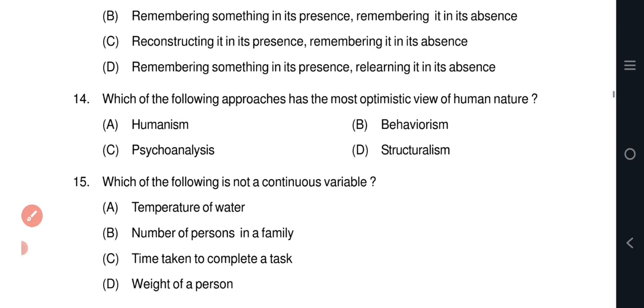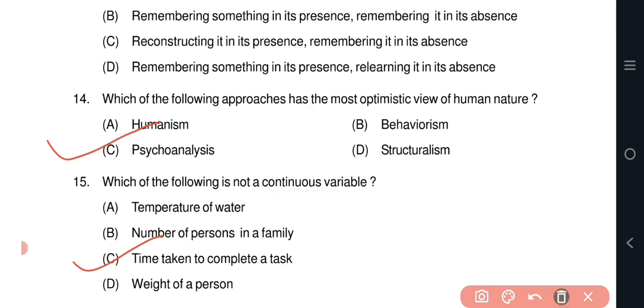Question number 14: which of the following approaches has the most optimistic view of human nature? The correct answer is option A, humanism. Humanism is a psychological approach that emphasizes the inherent value and dignity of individuals. Humanists believe that people are capable of self-directed growth, self-actualization and personal fulfillment, which reflects a relatively optimistic view of human nature.